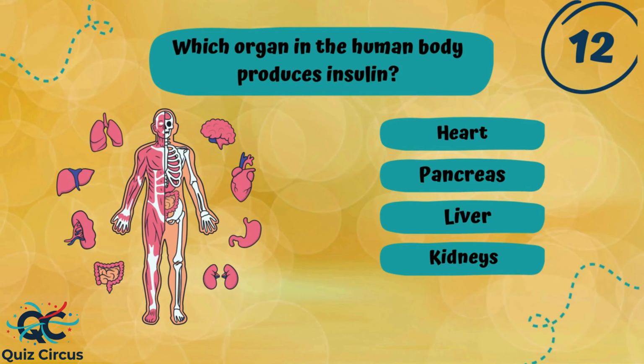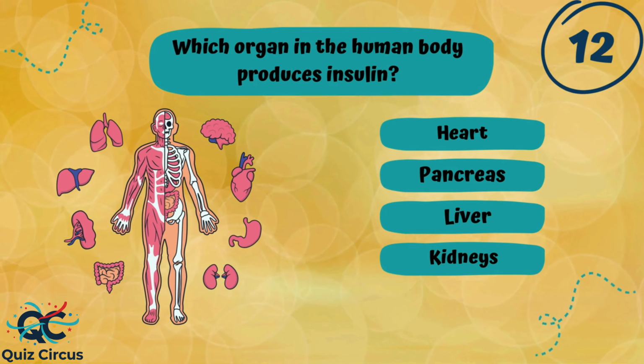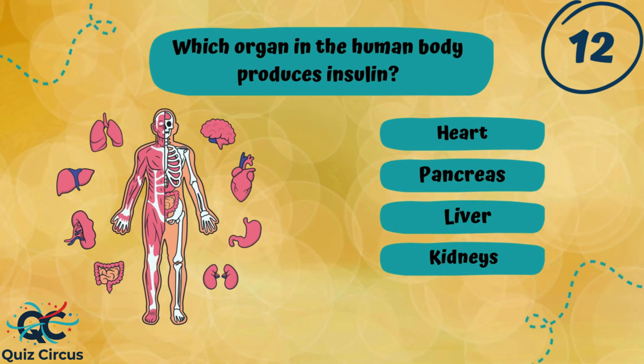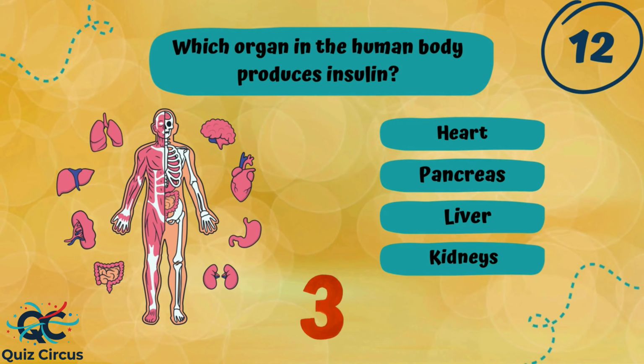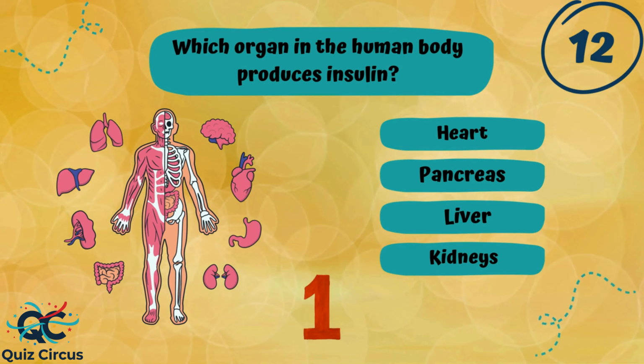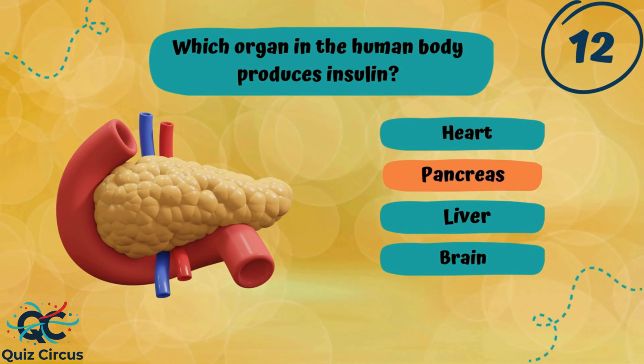Which organ in the human body produces insulin? Heart, pancreas, liver, or kidneys? The correct answer is pancreas.